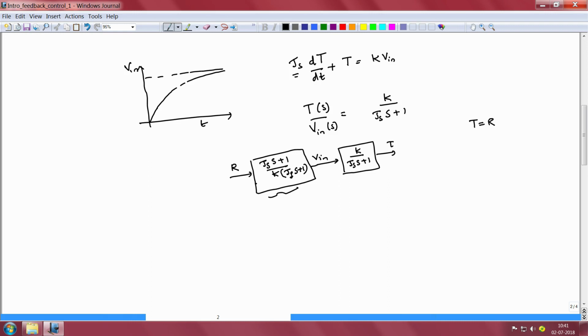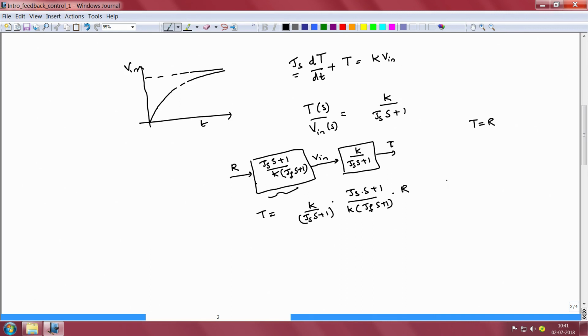So, if we now look at the relationship between the input and the output, we note that we would have the relationship to be given by T is equal to K by tau s times s plus 1 times tau s times s plus 1 divided by K times tau f times s plus 1 times the reference R. So, what does that tell us?